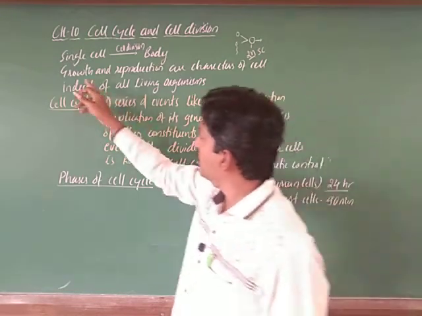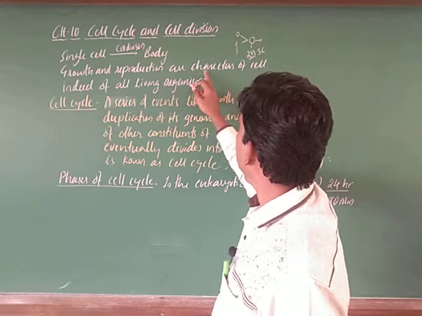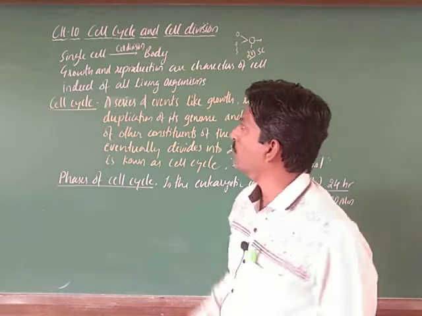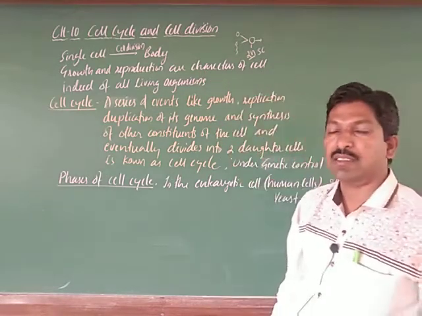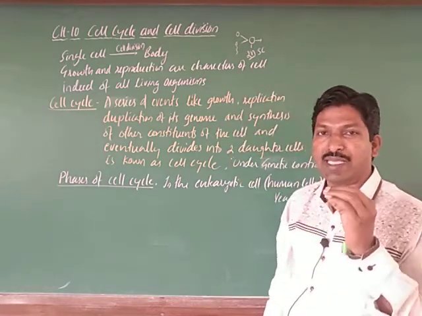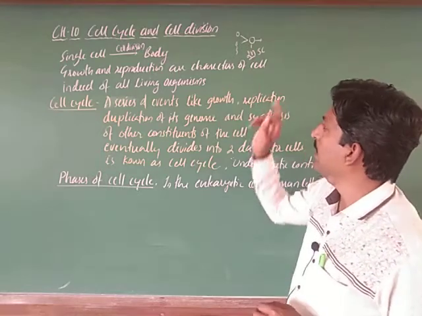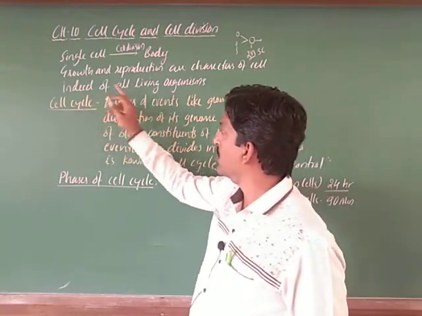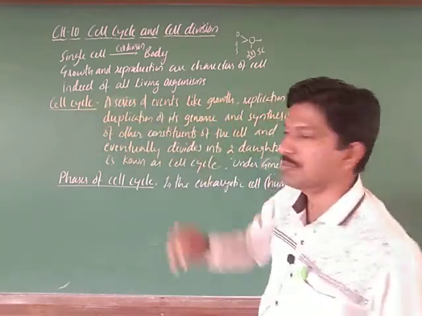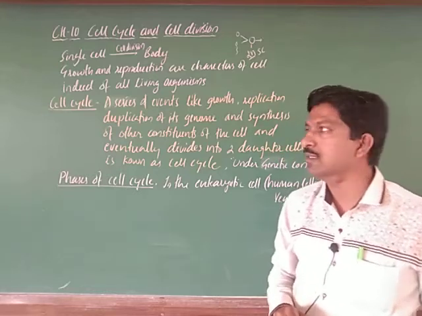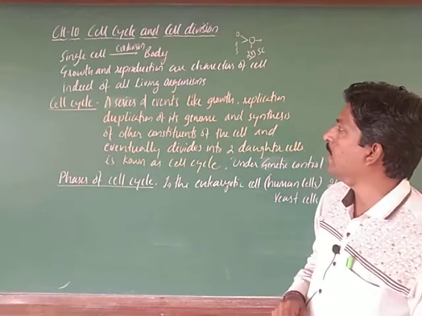Here, growth and reproduction are characteristics of a cell. These are the properties of a cell, which are necessary for all living organisms.